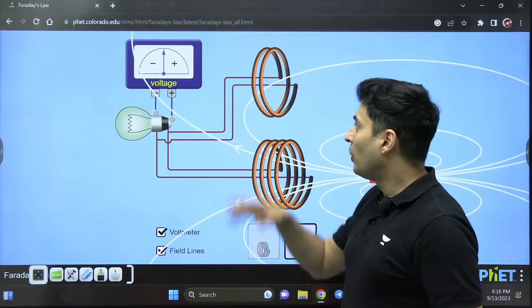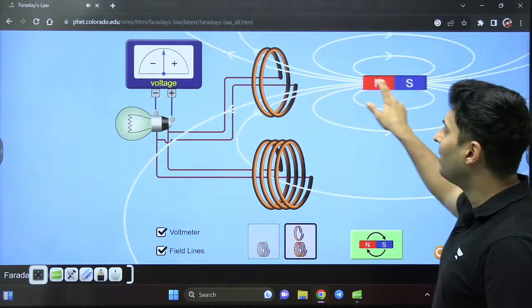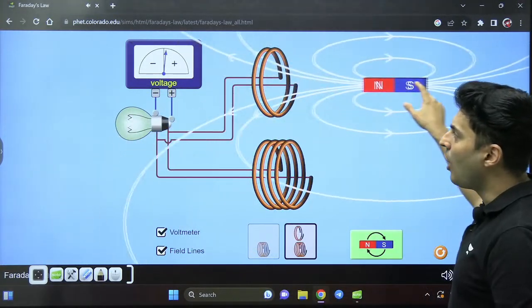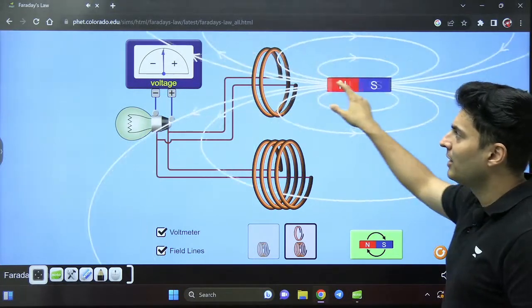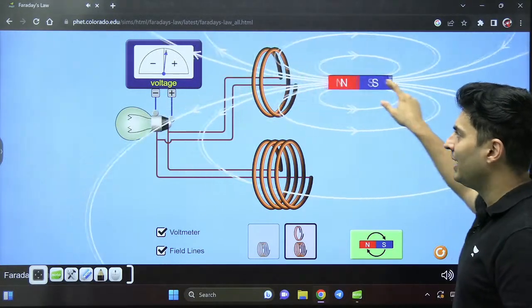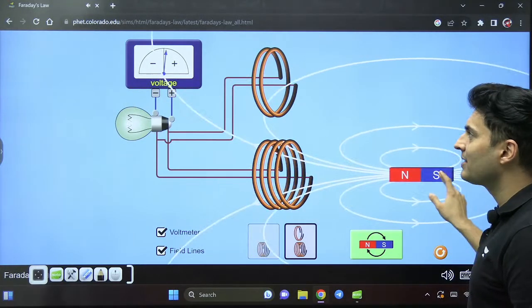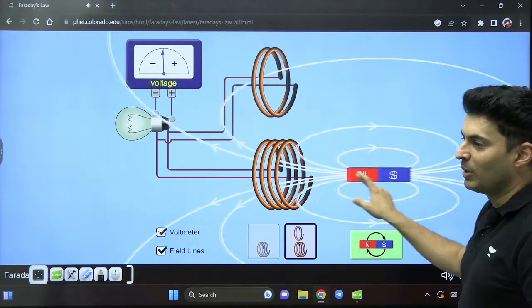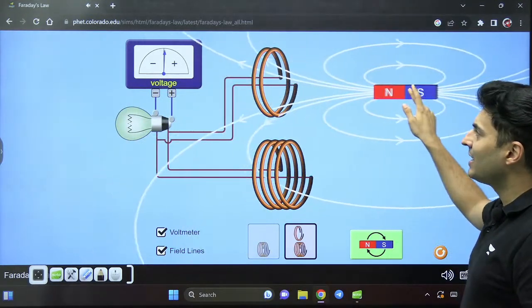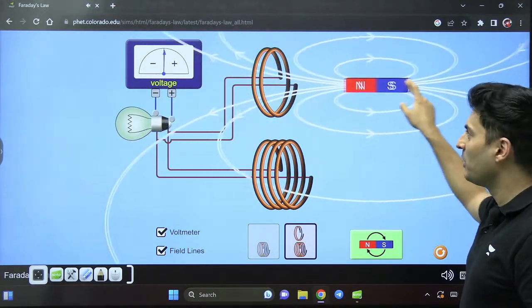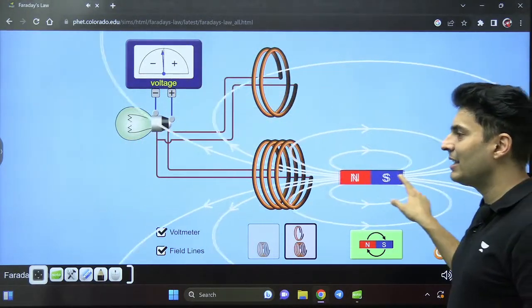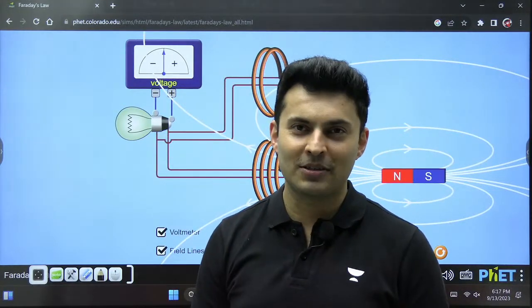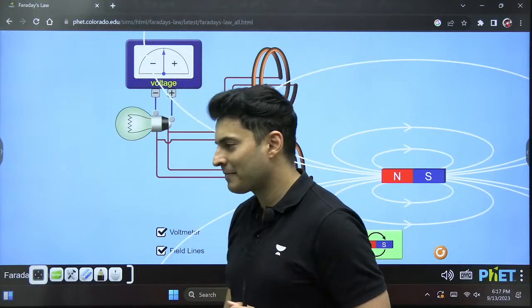Can you see that? If you move the magnet here, if there is some amount of voltage created, I hope you can see the needle, how much it is changing. Just make a rough mark in your head. Now take the same magnet and move it with the same speed. You will see that the voltage created is slightly more. In fact, it will be double. If you make it move over here, it is slightly less. Why? Because the number of turns have changed. So this clearly tells me the number of turns in the coil affects the total EMF produced. Is that understood, my dear students? Very good.